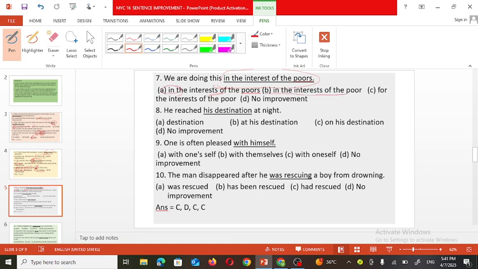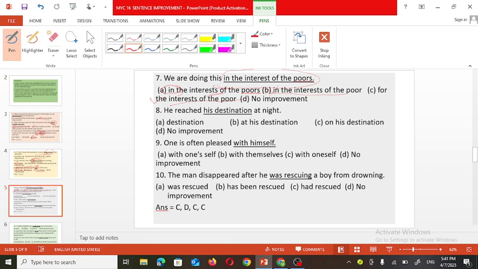In the interest of the poor, that also we cannot consider. For the interest of the poor, that is the correct one. So we are doing this for the interest of the poor, means for the benefit of the poor. So that will be the perfect sentence. Now see the next one, the eighth sentence.